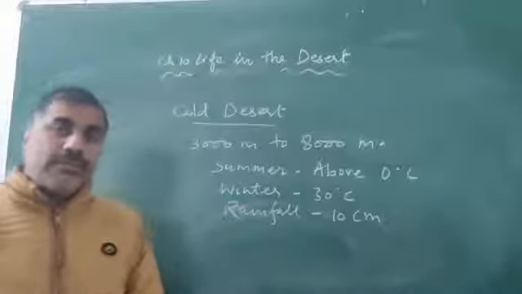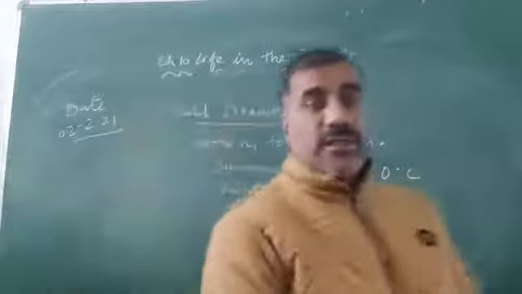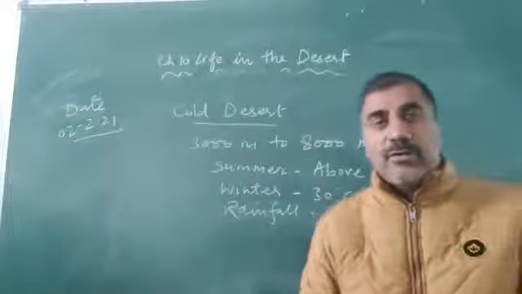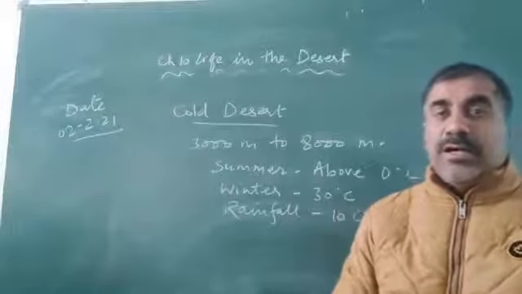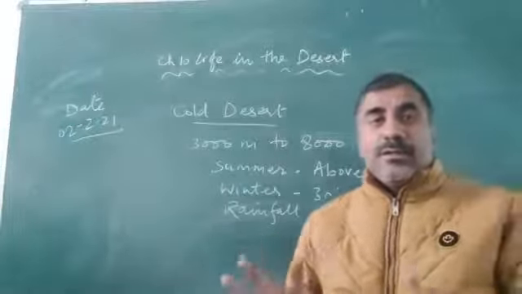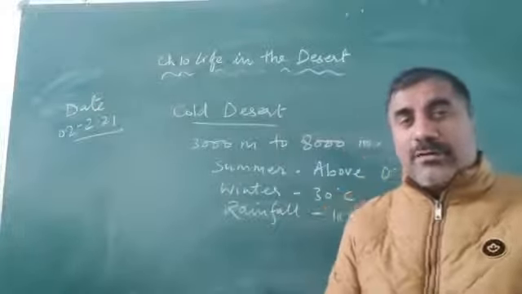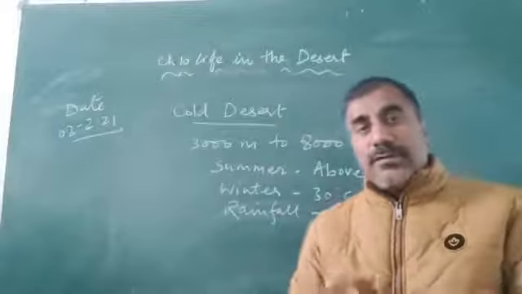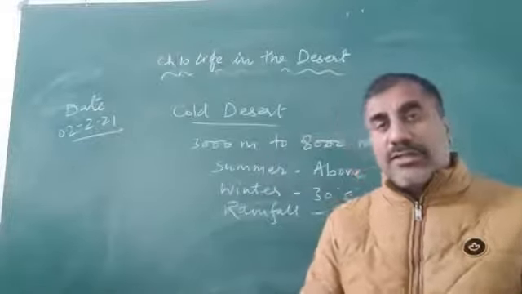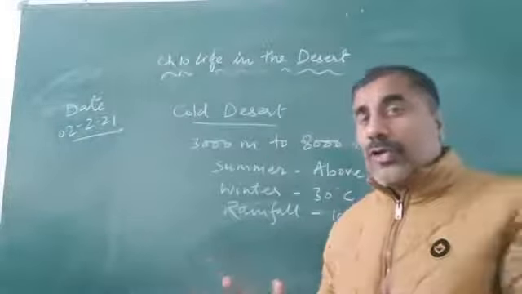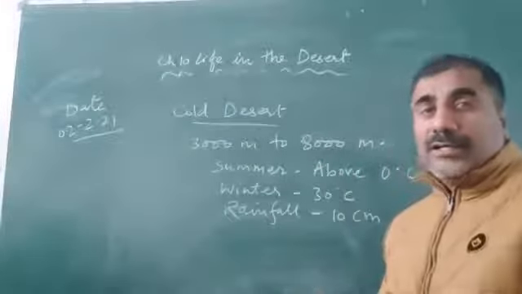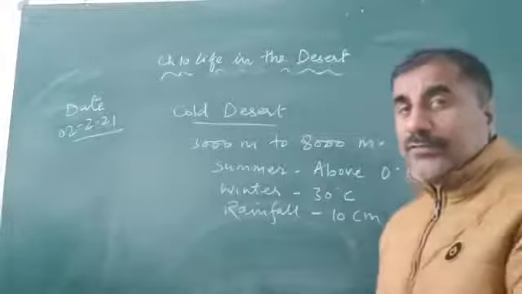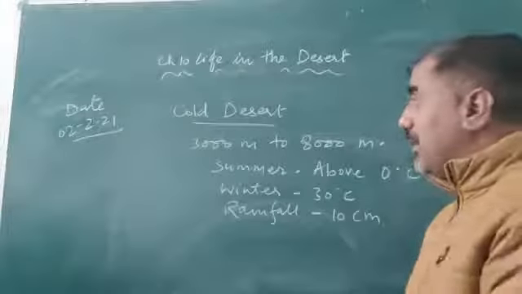Good morning, dear. Earlier, in the previous lecture, we discussed the hot desert, the Sahara desert. Extreme climatic conditions are found in the Sahara desert: during the day 50 degrees Celsius, during the night 0 degrees Celsius. Now we are going to discuss the cold desert. The cold desert is the Ladakh desert in India, which we consider the cold desert here.